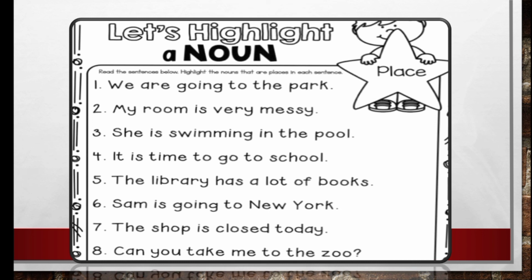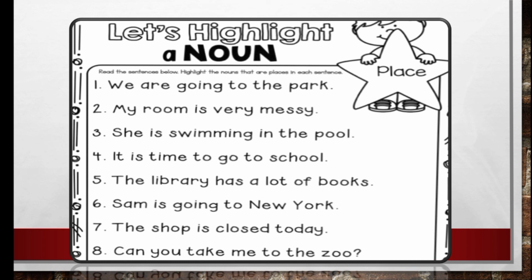And the fifth sentence is: The library has a lot of books. How many nouns are there? There are two nouns in the sentence, and they are library and books.